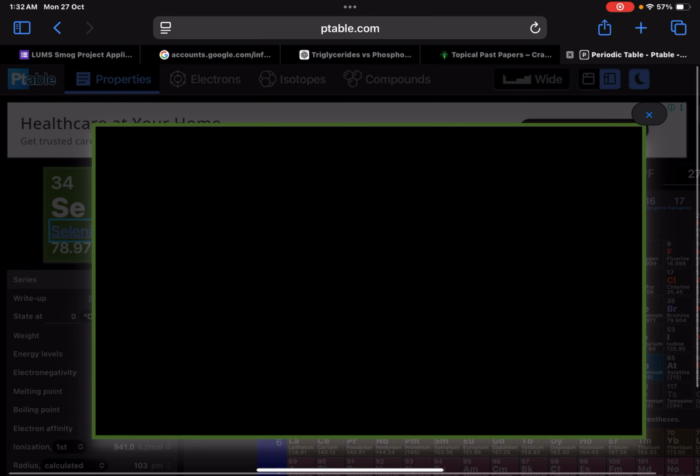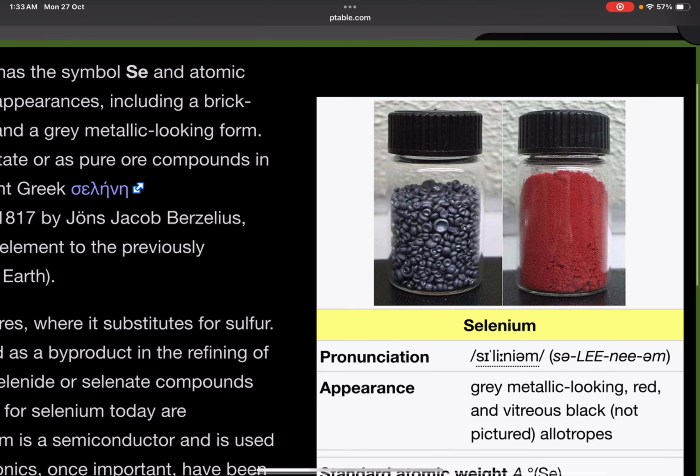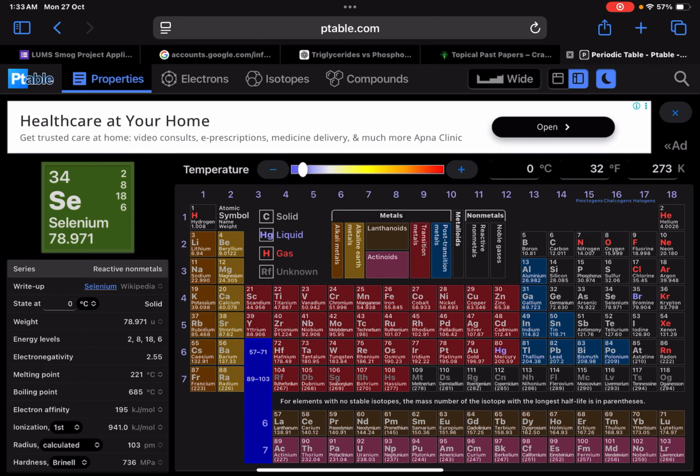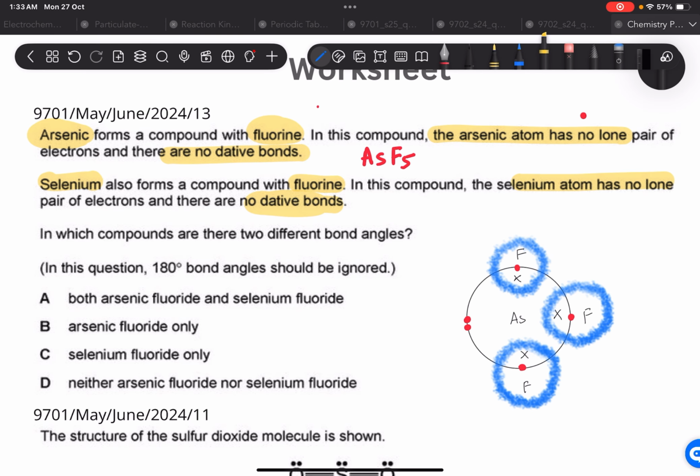Since selenium is in group 16, it's going to have 6 electrons in its valence shell, and all electrons are going to be involved in bonding with fluorine. So what's going to be the chemical formula? It's going to be selenium fluoride, SeF6. Why SeF6? Because all electrons have to be involved in bonding, with no dative bonds and no lone pairs. Otherwise, if you were trying to fulfill the valency, it would be SeF2. But no, we're not trying to fulfill the octet or the duplet. We are only concerned with what the question says. So don't be confused.